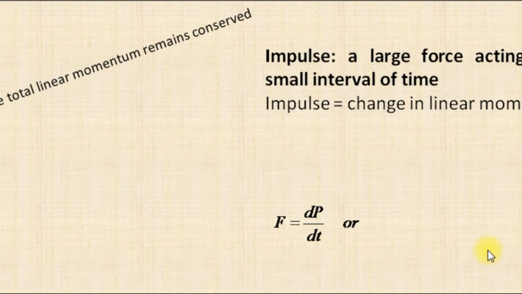What is the meaning of impulse? If a large force acts on a particle during a small interval of time, it causes a change in momentum. Suppose two bodies are colliding. We have seen accidents, and we will be seeing accidents. These are examples of collisions.